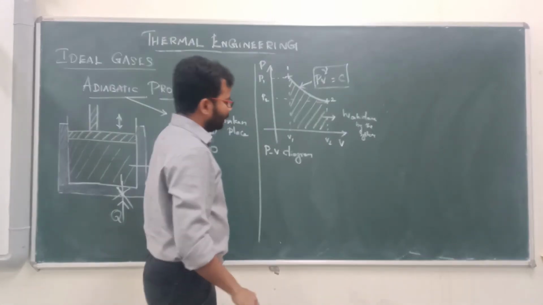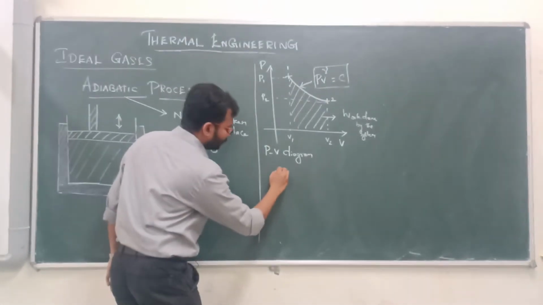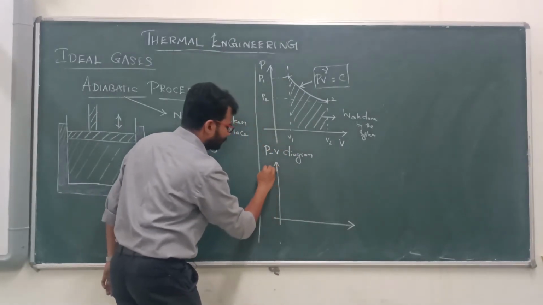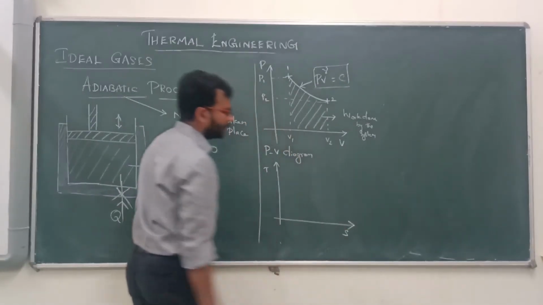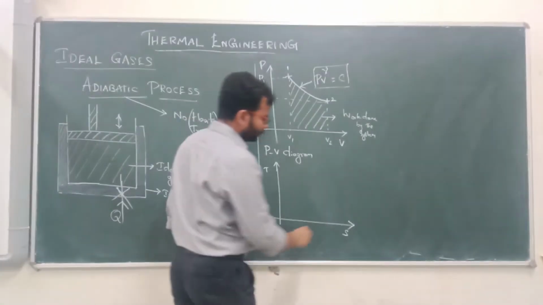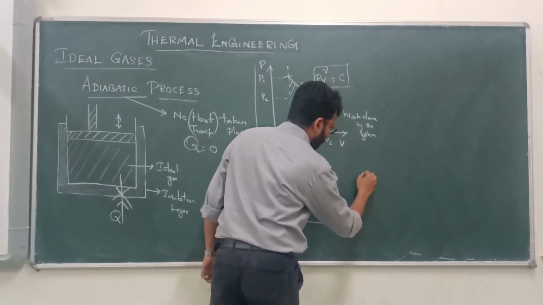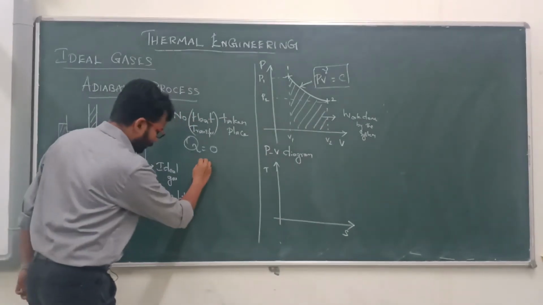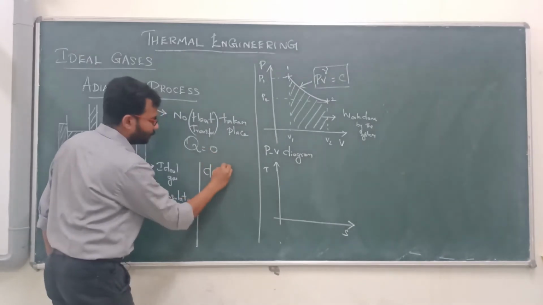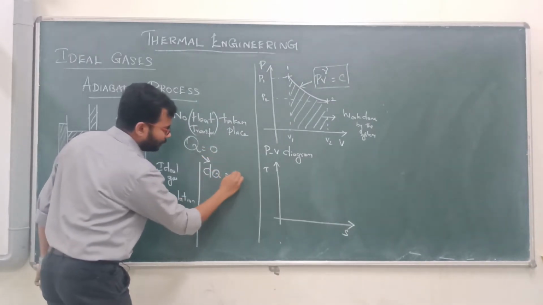Now let's see the TS diagram, that is the temperature-entropy diagram. We know that dQ will be 0.